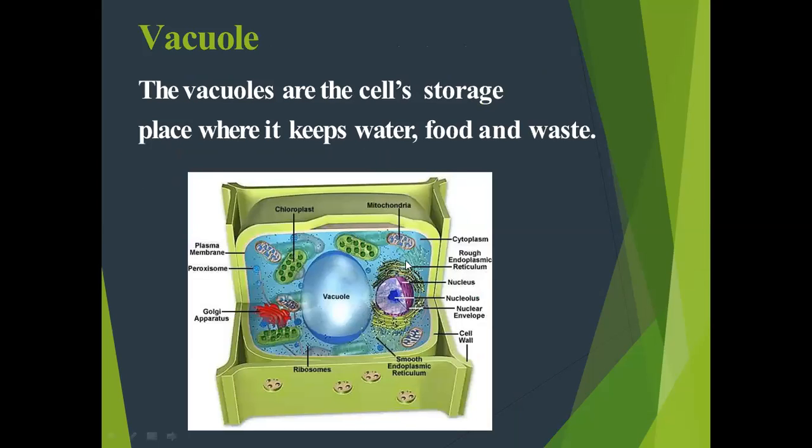Next is vacuoles. The vacuoles are the cell's storage place where it keeps water, salt, and waste products. Large vacuoles are present in the plant cell, and small vacuoles are present in the animal cell.